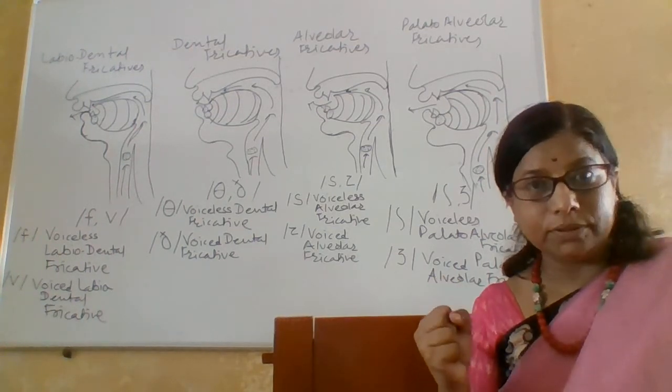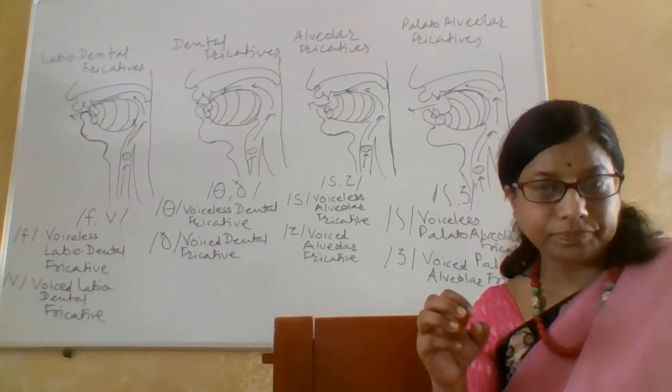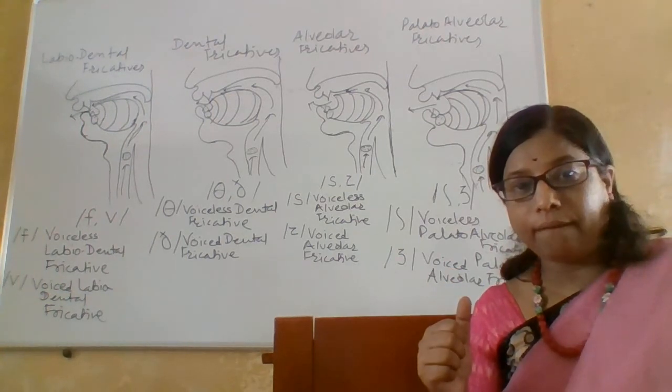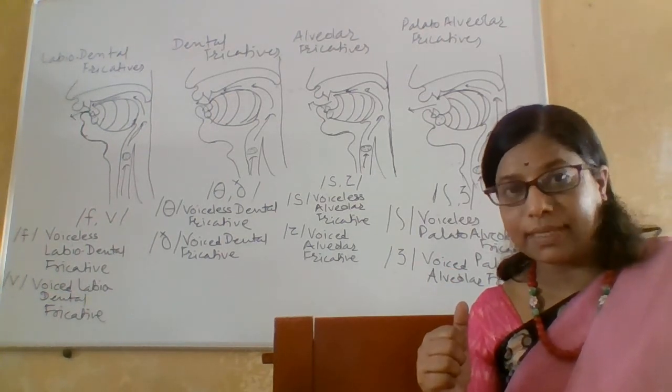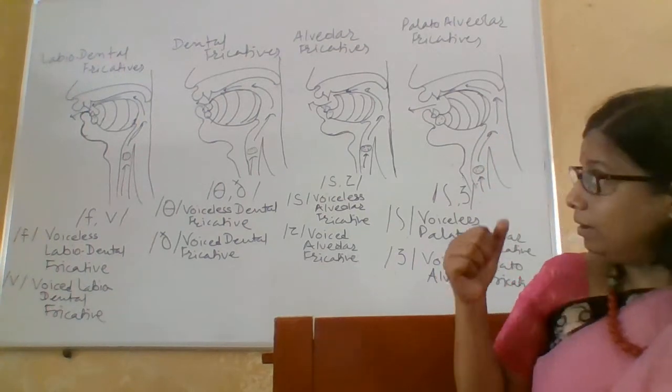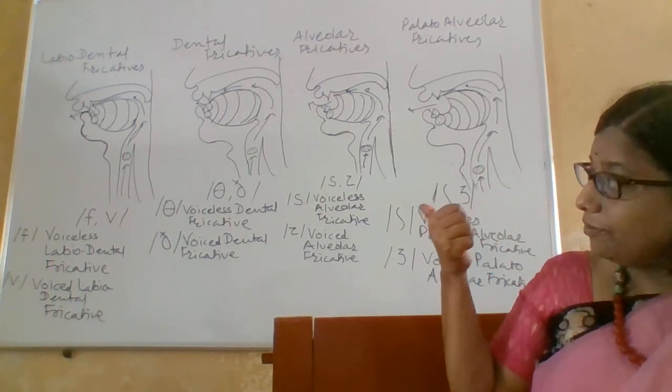Two lips come together in that case. In case of English, see the first figure there.